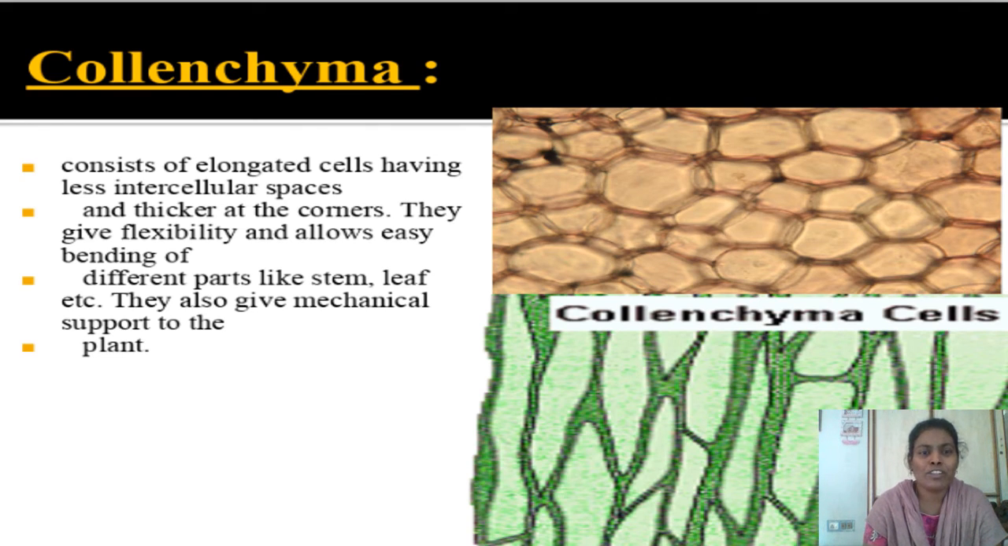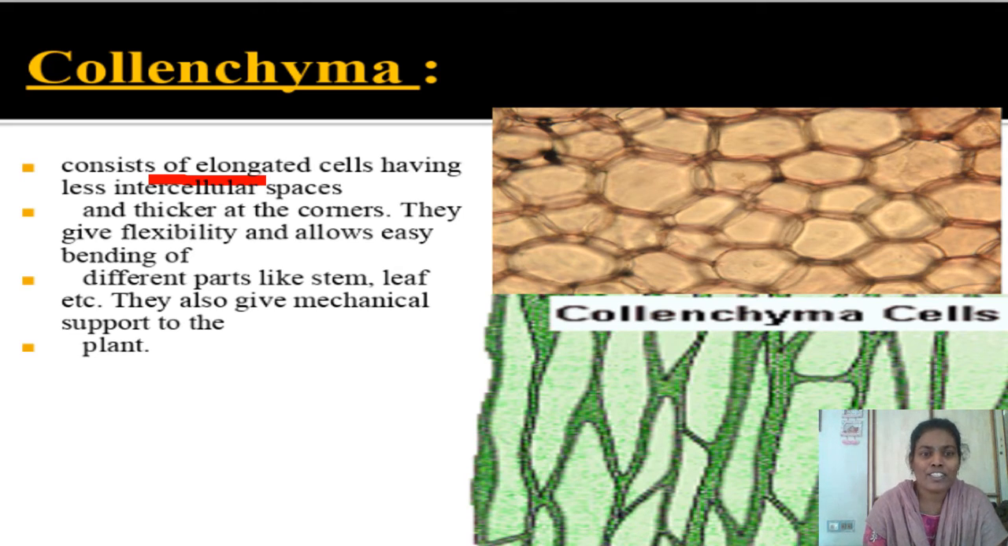Let us discuss collenchyma. This is the second type of simple permanent tissue. If you see the structure of this type of cells, the cells present in the collenchyma are elongated cells. When compared to the parenchyma cells, collenchyma cells have less intercellular spaces.